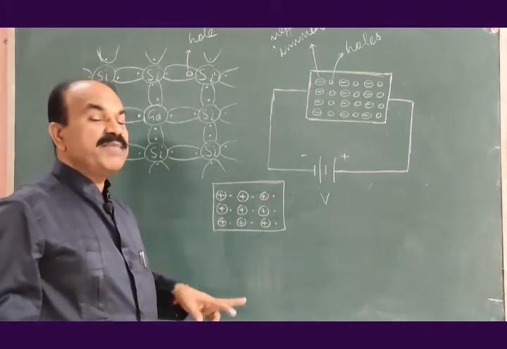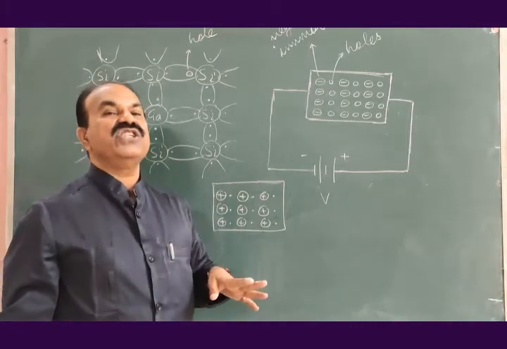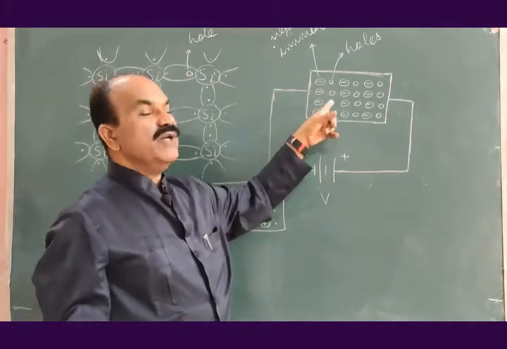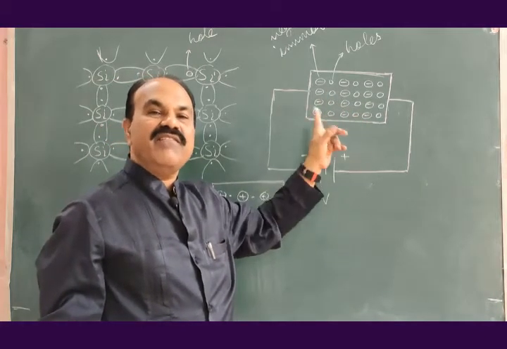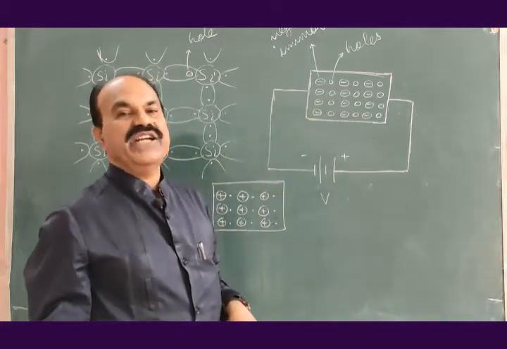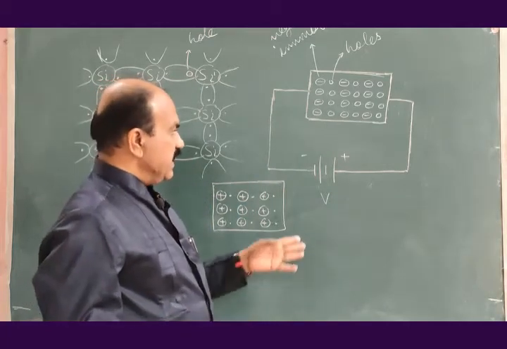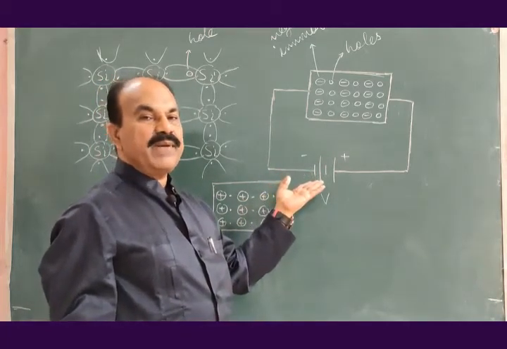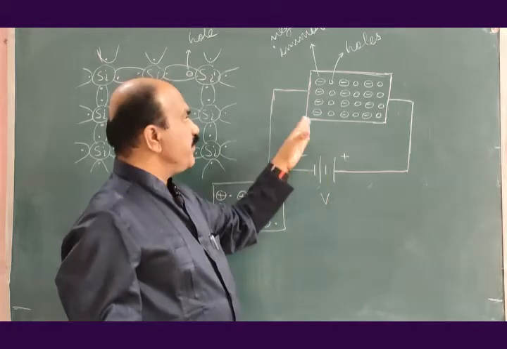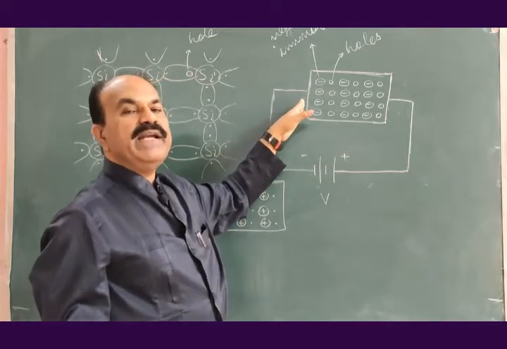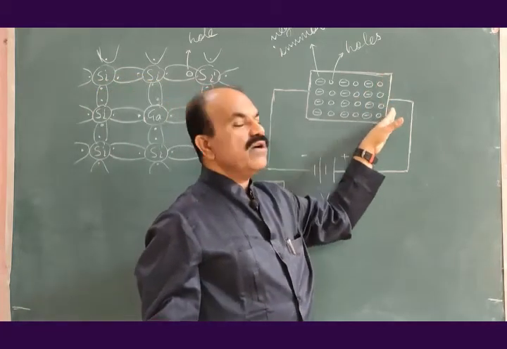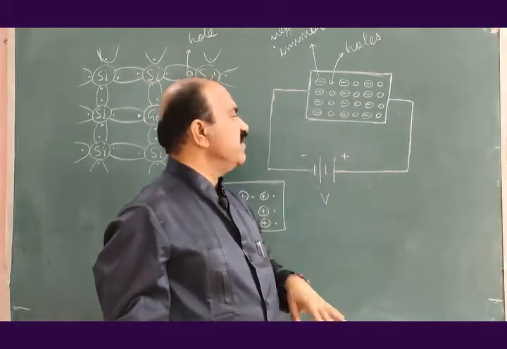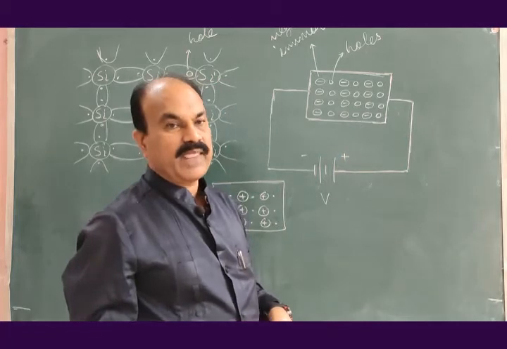So n type of semiconductor is always neutral in nature, just similar to p type of semiconductor. P type of semiconductor is always neutral in nature. Now, as this potential difference is applied with the help of this battery, this end of p type of semiconductor will become negative. This end of p type of semiconductor will become positive.